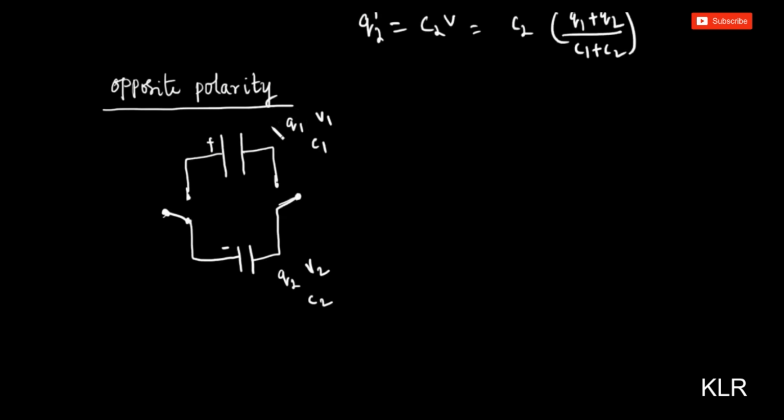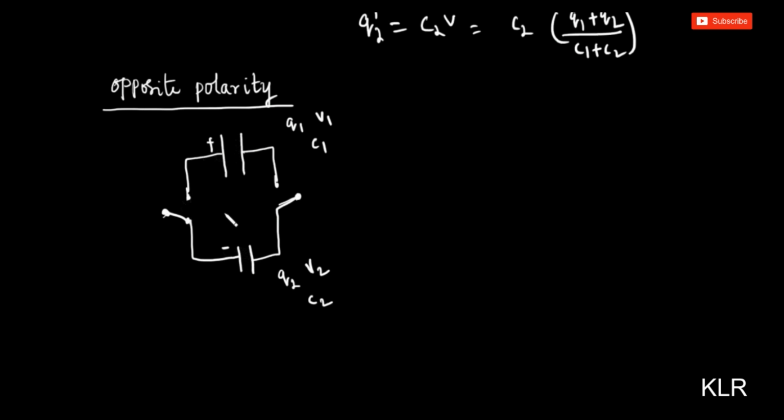Now, opposite polarity. This is one capacitor whose charge is Q1, potential is V1, capacitance is C1. This is another capacitor whose charge is Q2, potential is V2, capacitance is C2. This is the positive terminal of the capacitor, this is the negative terminal.